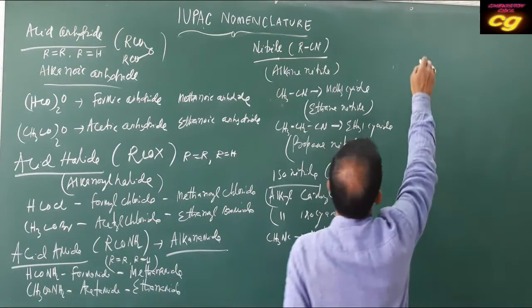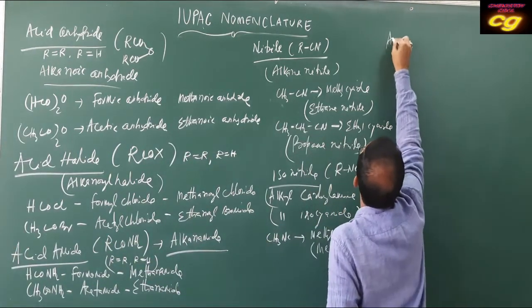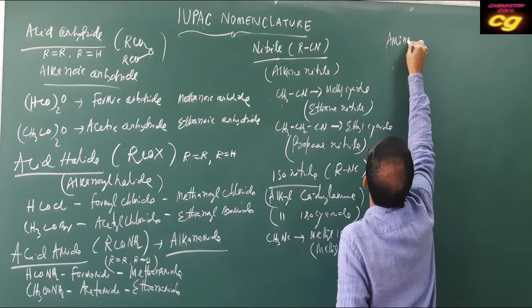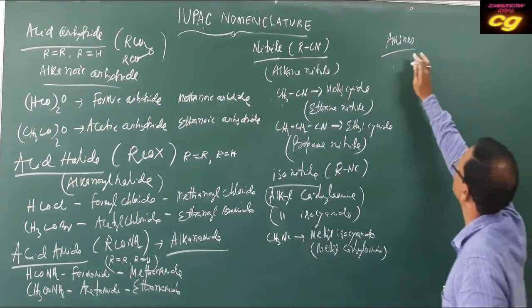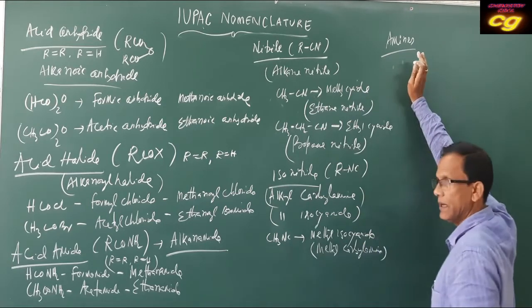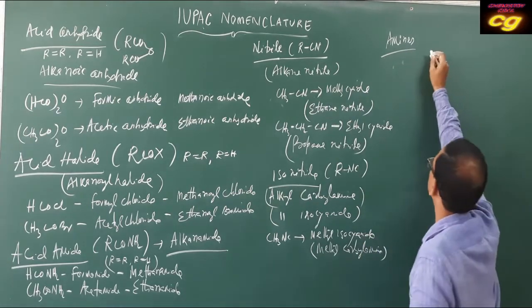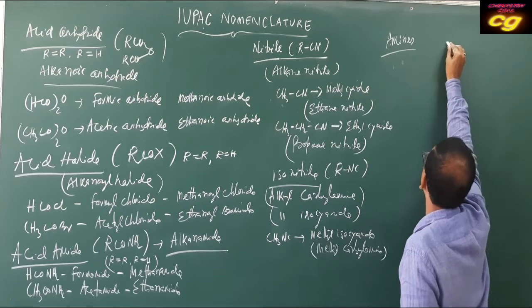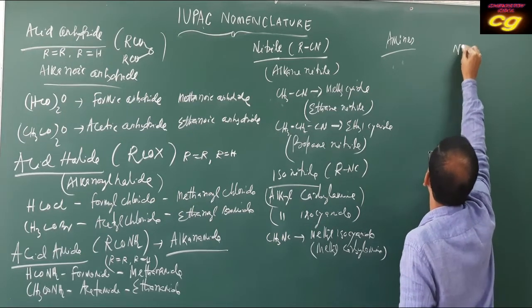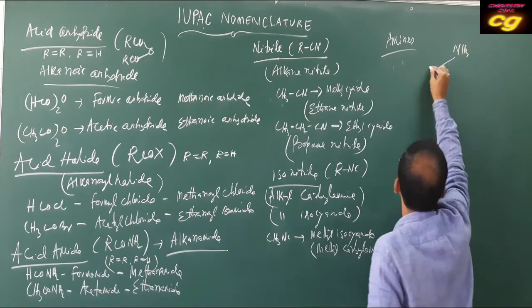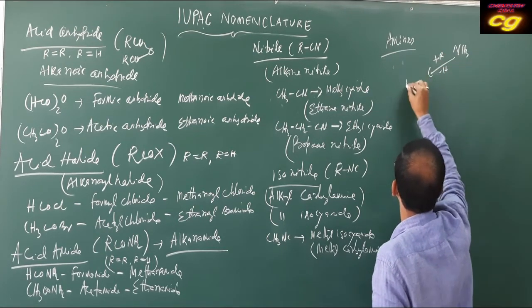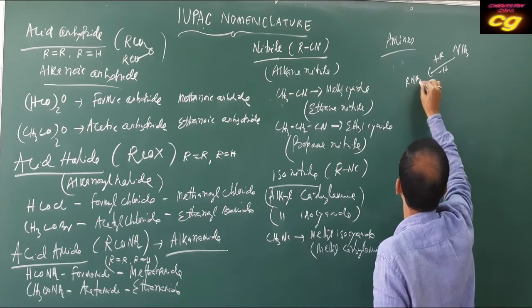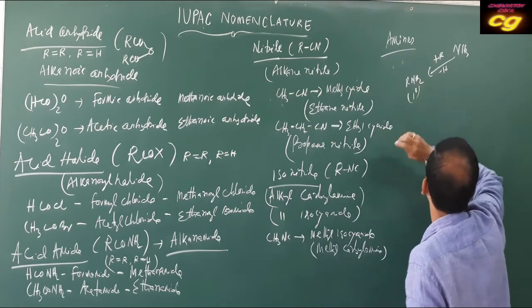Then amines. We already discussed that amines are alkyl derivatives of ammonia. Suppose you take ammonia. If you substitute 1 R and remove 1 hydrogen, this is RNH2, called a primary amine.